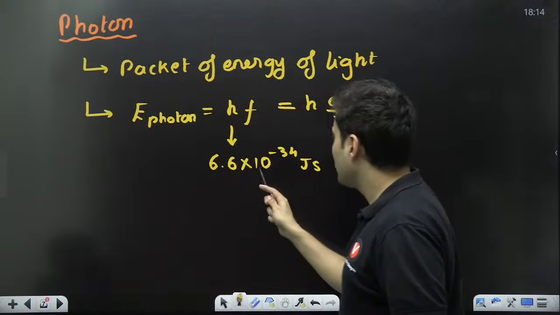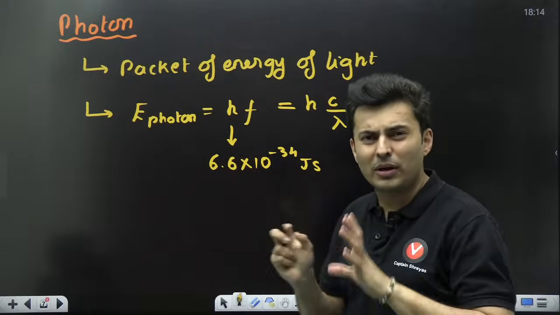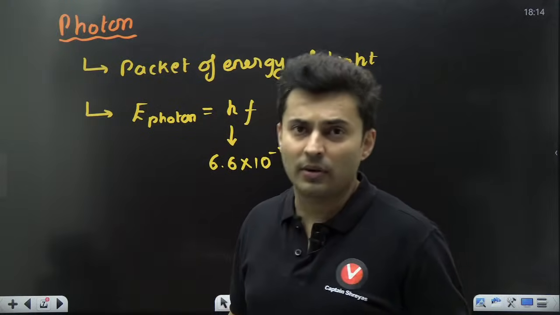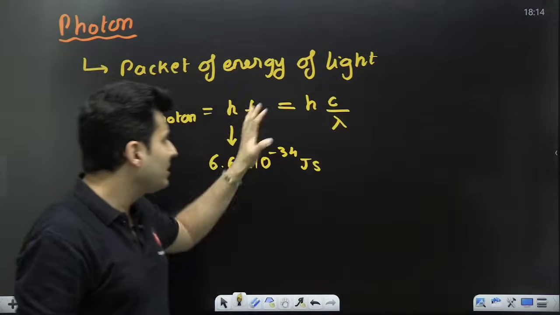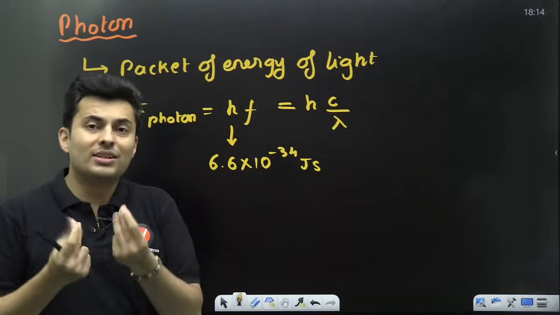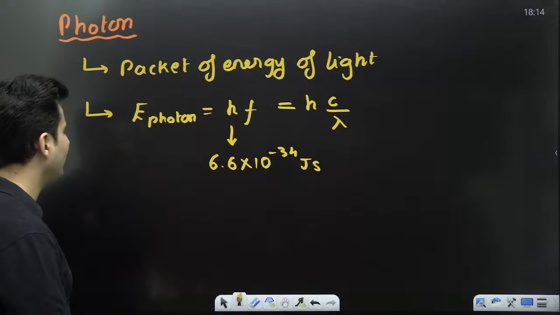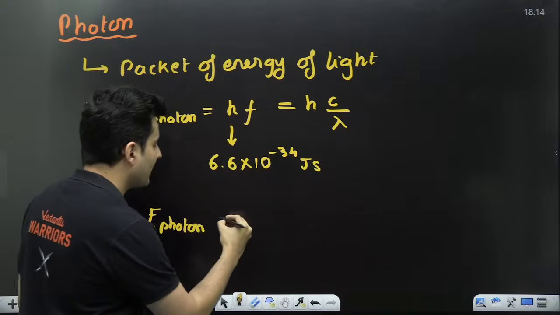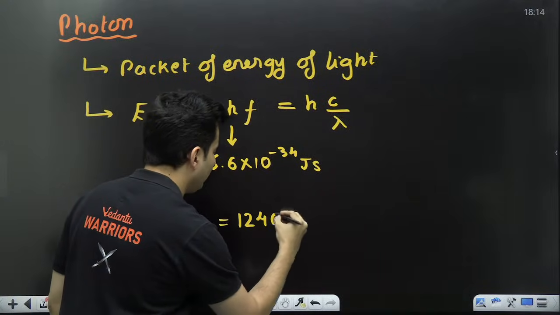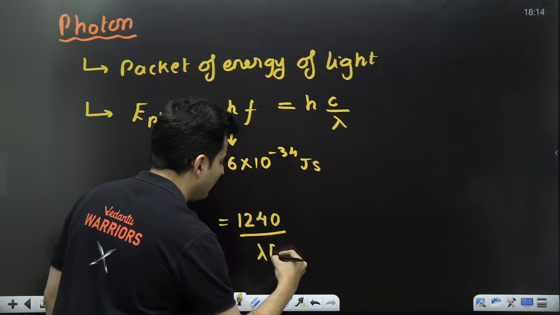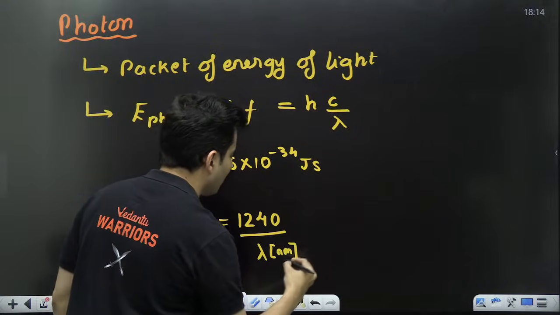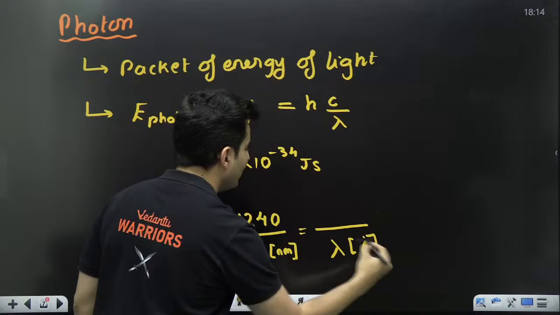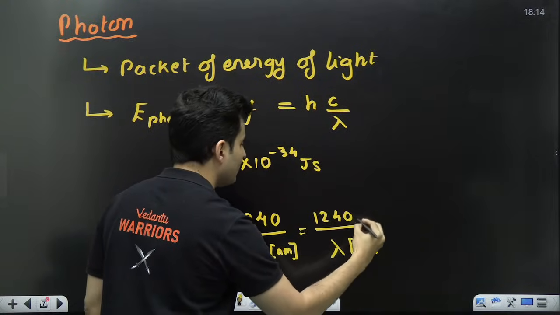Now, the value of H is complicated. The value of C is also in powers of 10, 3 into something. Lambda can be in nanometers or Armstrong. Usually, you do not substitute H and C values; you use a shortcut way. Energy of a photon is given by 1240 divided by lambda, provided this lambda is expressed in nanometers. If it is expressed in Armstrong, then you add one 0, 12400.